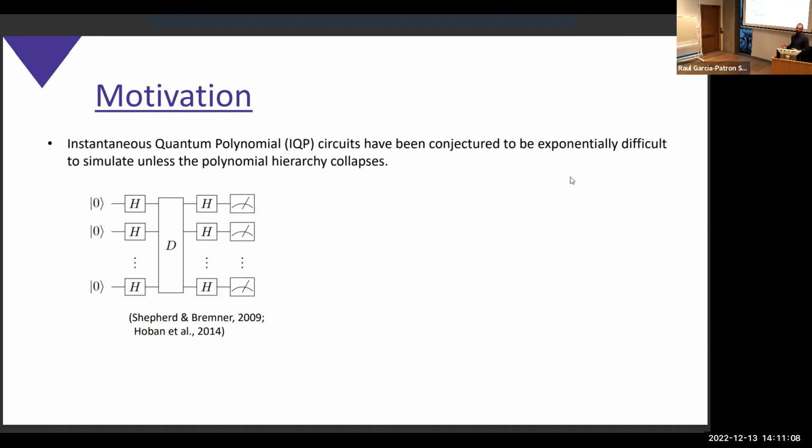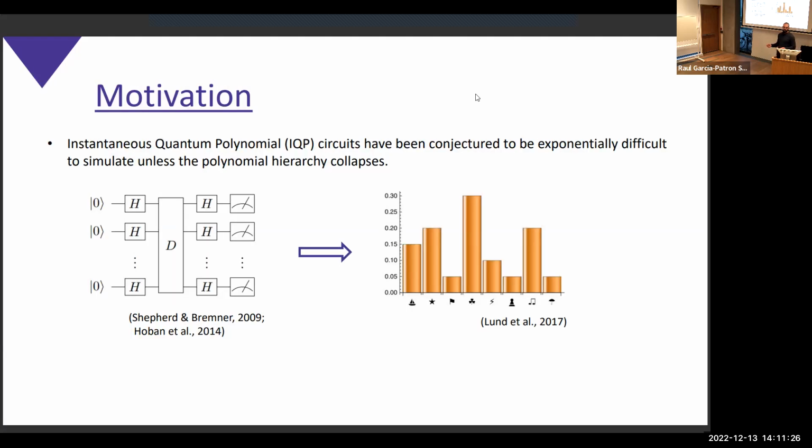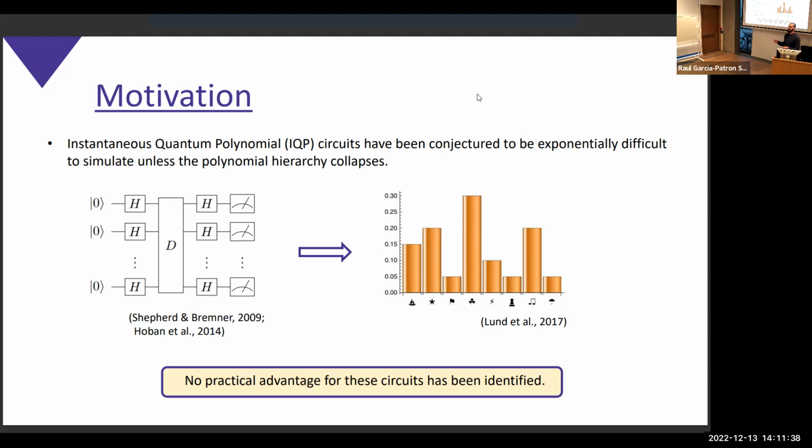To study the temporal structure, there's a very interesting class of quantum circuits, which is the instantaneous quantum polynomial circuits. They're interesting because they have no temporal structure for the operations. That means that all gates commute with each other. In this scenario, quantum advantage exists in the form of sampling. Like boson sampling, the distribution that we get at the end is very difficult to simulate classically, so it's exponentially difficult. However, we don't know anything useful that we can do with these distributions. They serve as an instance to show that a quantum advantage exists, but not to solve something computationally useful.